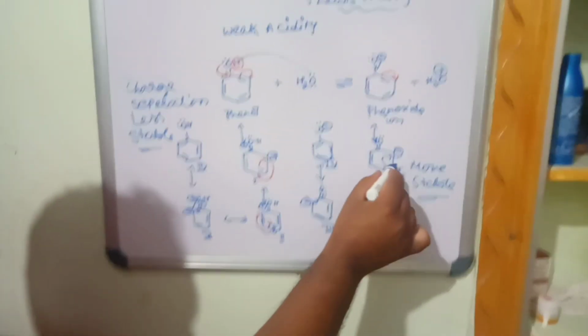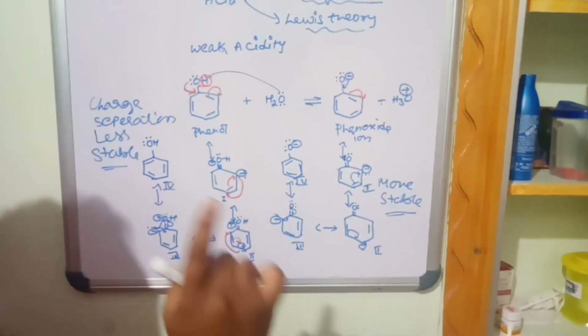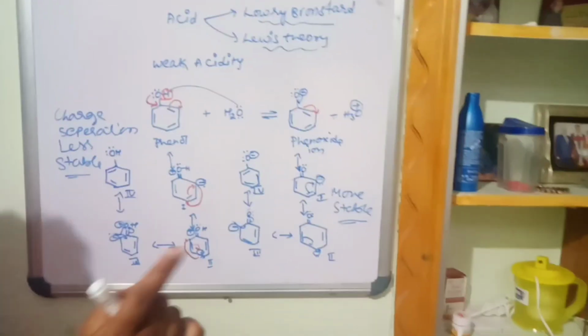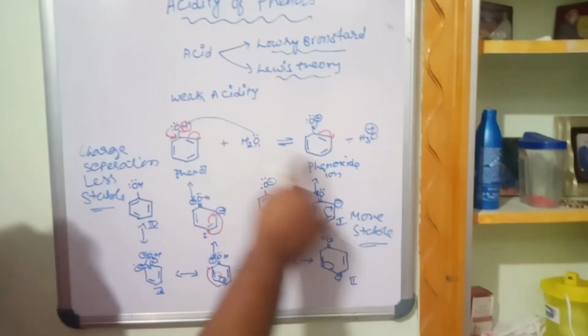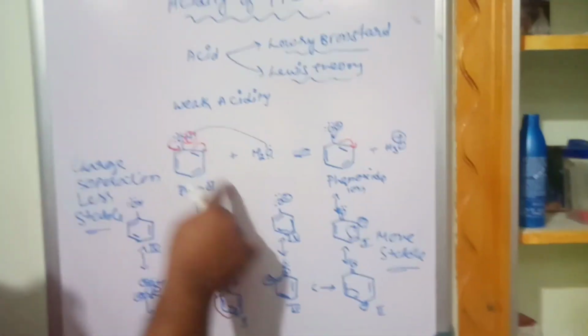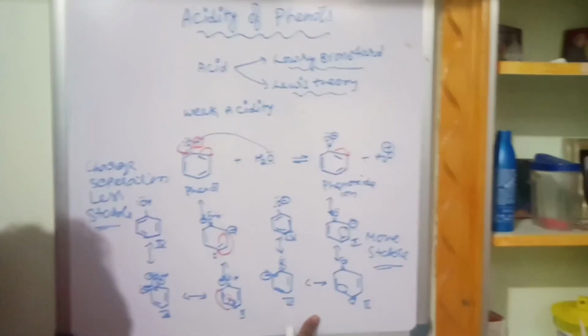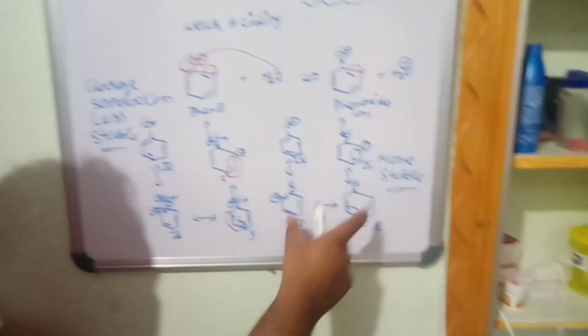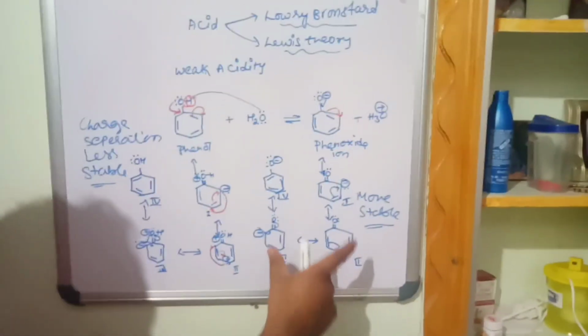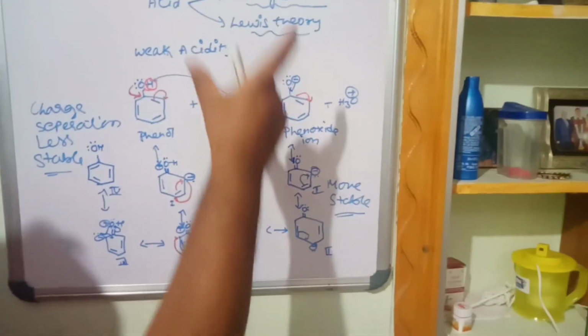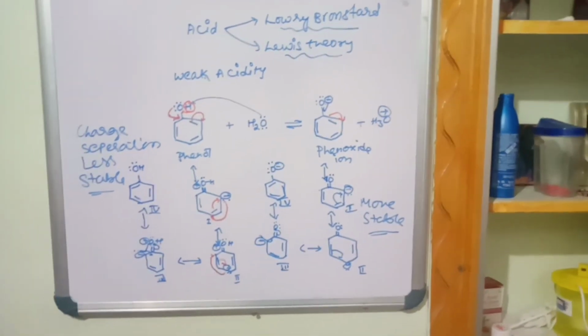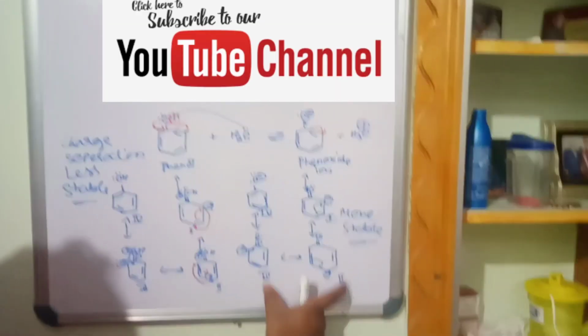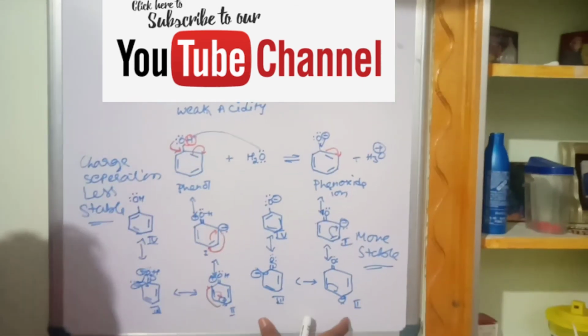In the case of the phenoxide ion, there is only a minus charge, only one charge. Any resonance structure having one charge is more stable. It will disperse throughout the ring. Phenoxide is more stable. Hence, phenols are acidic in nature because phenoxide ions are more stable. The more the stability of the phenoxide ion, the more acidic it is. Because they are stabilized by resonance structures, they are acidic in nature. Now you got the idea: because of stabilization of the phenoxide ion, phenols are acidic.